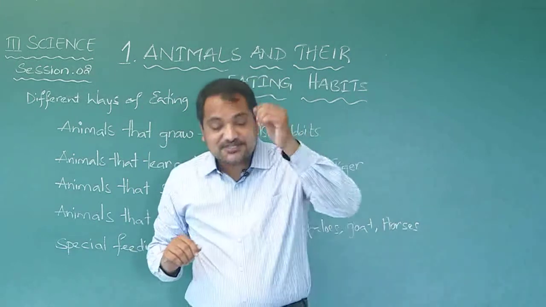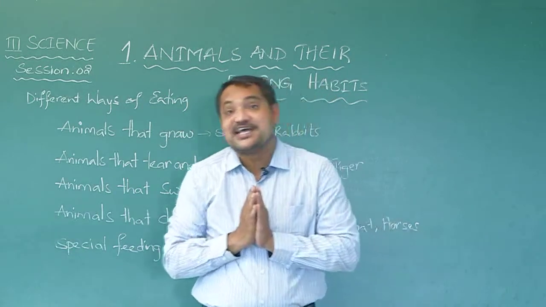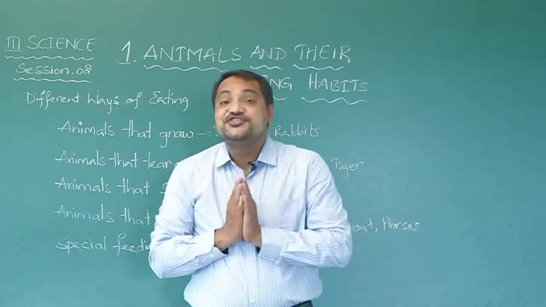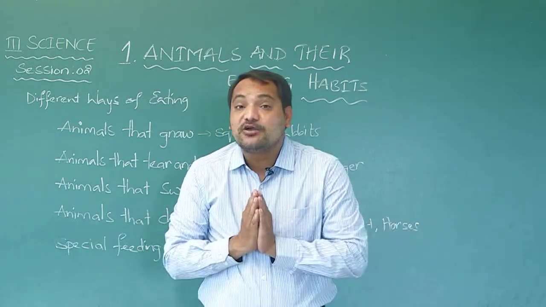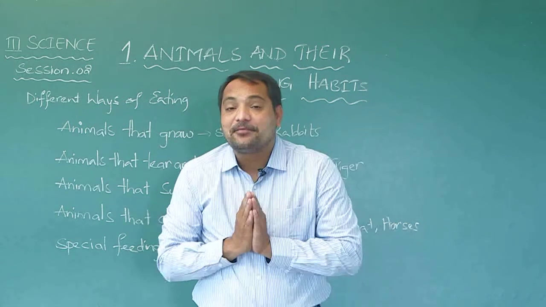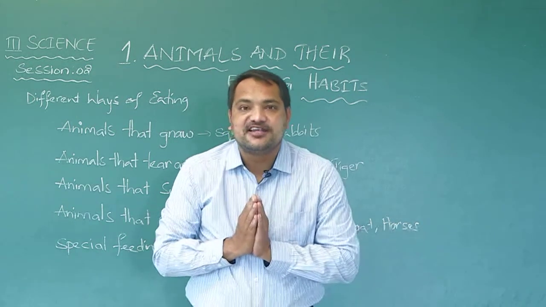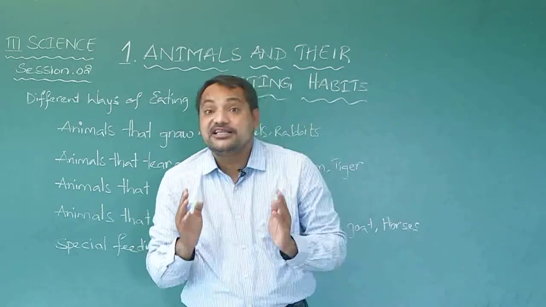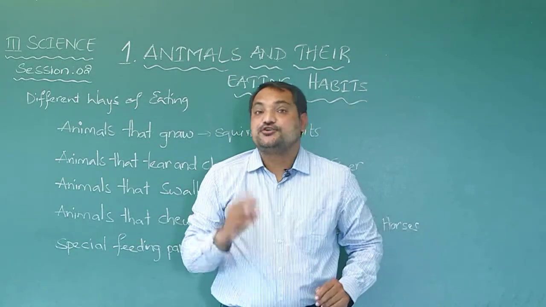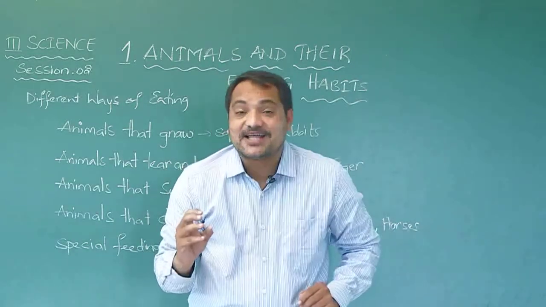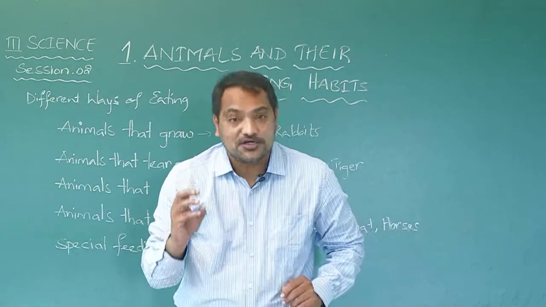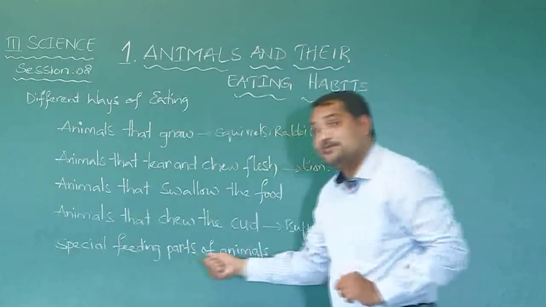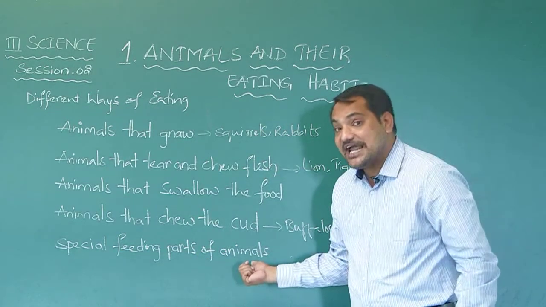And then what's the next one? Have you looked at dogs and cats? What do dogs use to lap up milk and water? They make a noise like this with their tongue. What do you call that? You call that lapping up. So dogs and cats lap up water and milk with their tongue. So the tongue is also a special feeding part for dogs and cats? Yes, it is.